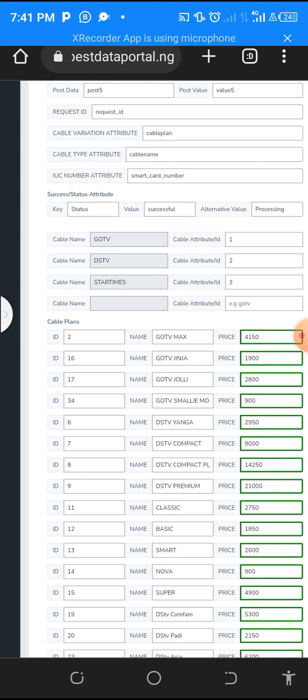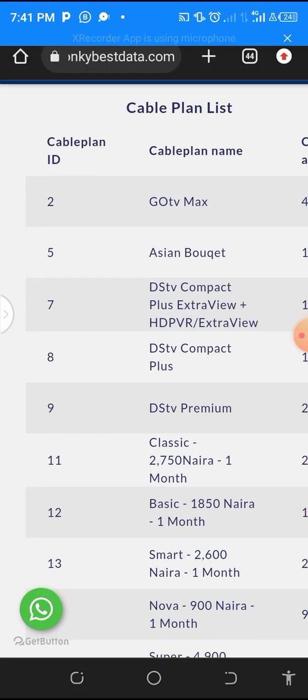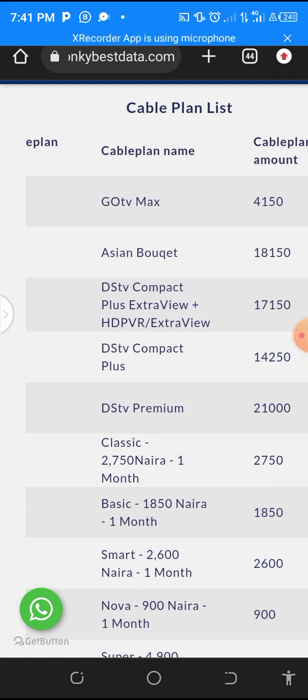So for this, setting the price is not as hard as setting plan price for data, because I've not finished with data. I'm still coming to an aspect. You know, we have not set price for our reseller and our top user. We have only set price for the basic level, which is the customer level. So you put the cable plan ID, cable name, and then the price. This price will have to be the price that you see here.